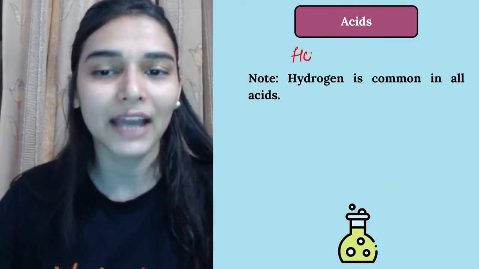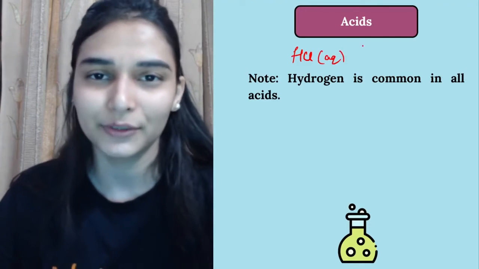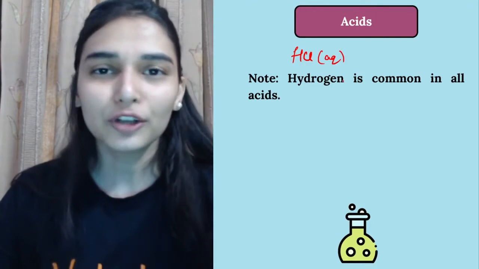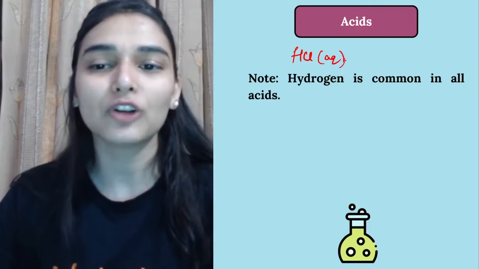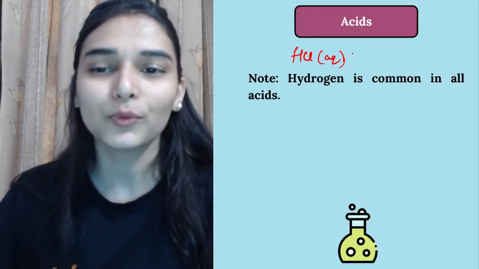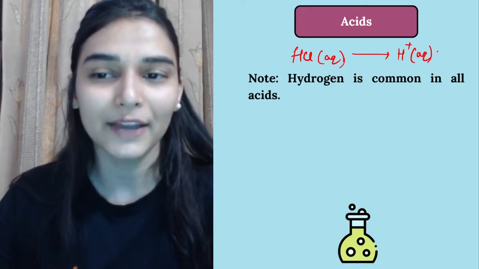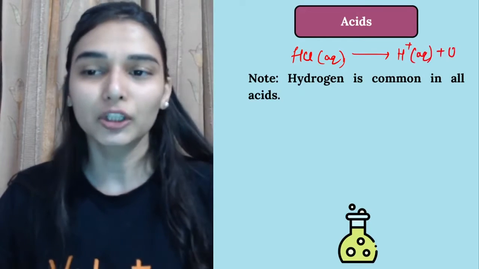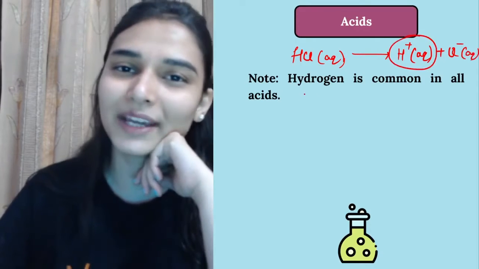Like I am having hydrochloric acid, but make sure you take the aqueous solution. I am not talking about the gaseous state or the solid state. I am simply talking about the aqueous solution, meaning the substance in water, right? So this will ionize to give me H plus ions and chloride ions. You can see H plus ions are coming up.